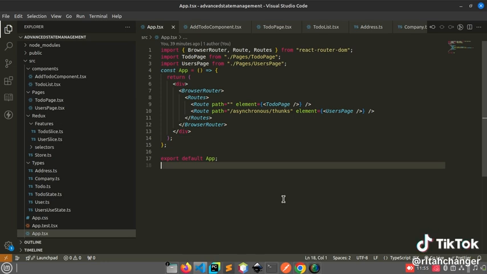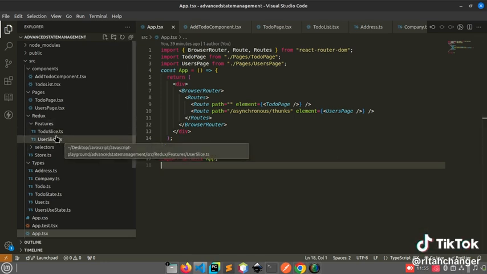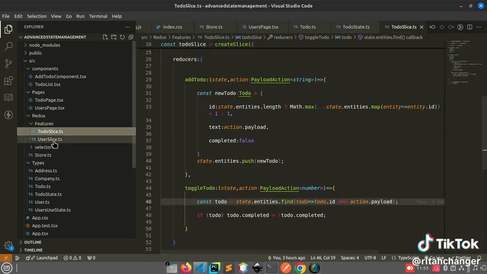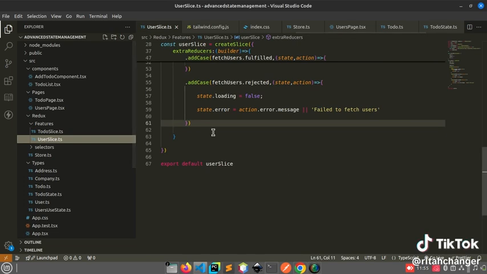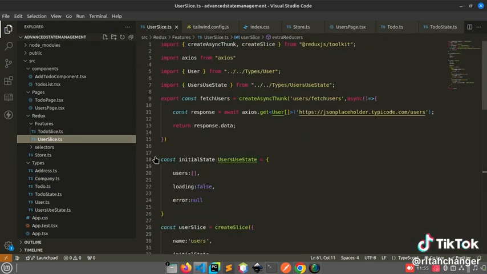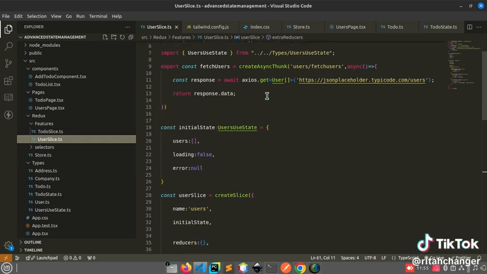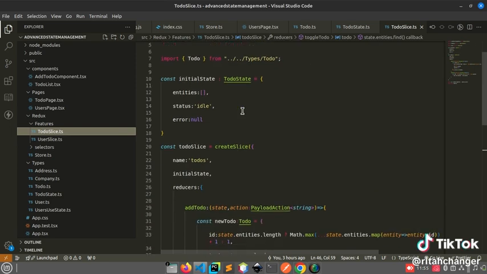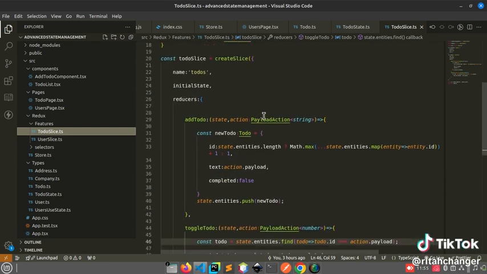So I came up with two slices. One is a user slice. This is the user slice. This one I use createAsyncThunk. Then I came up with a to-do slice. This one is just the normal way we do things.